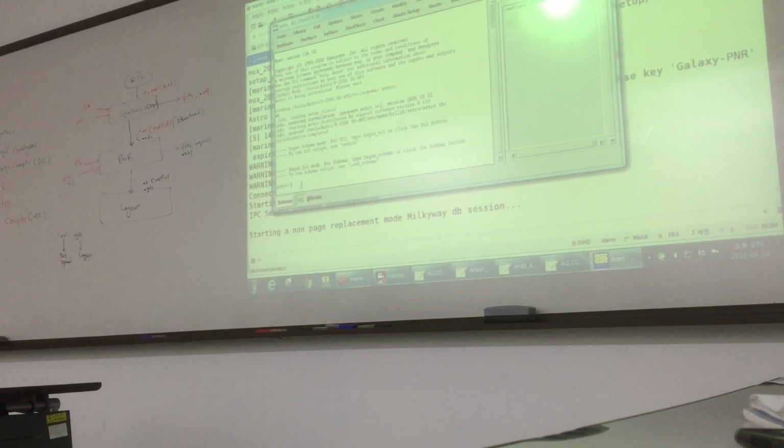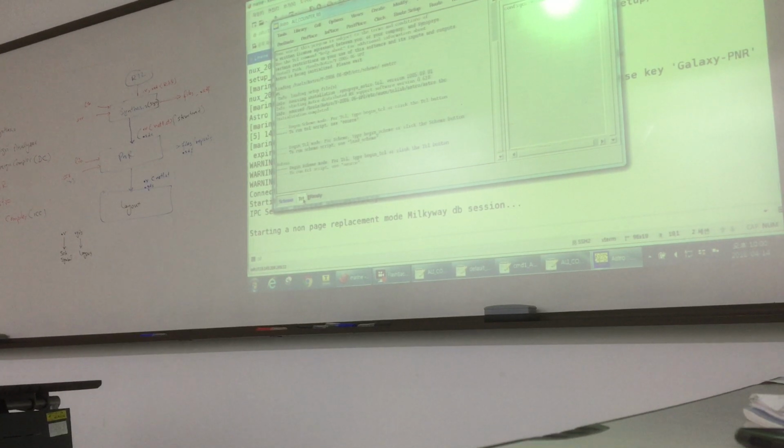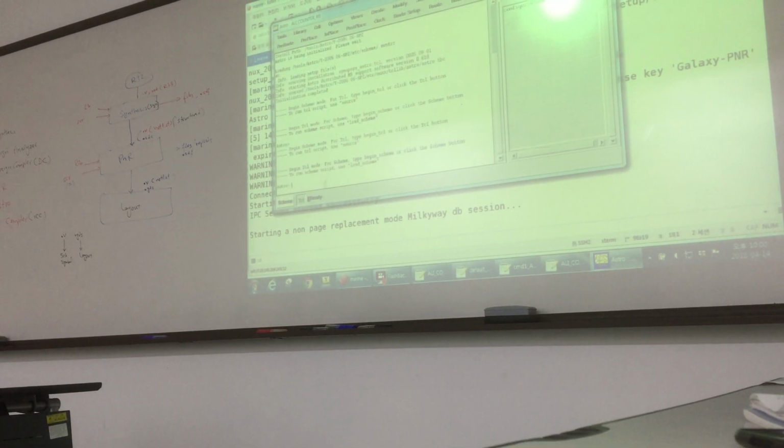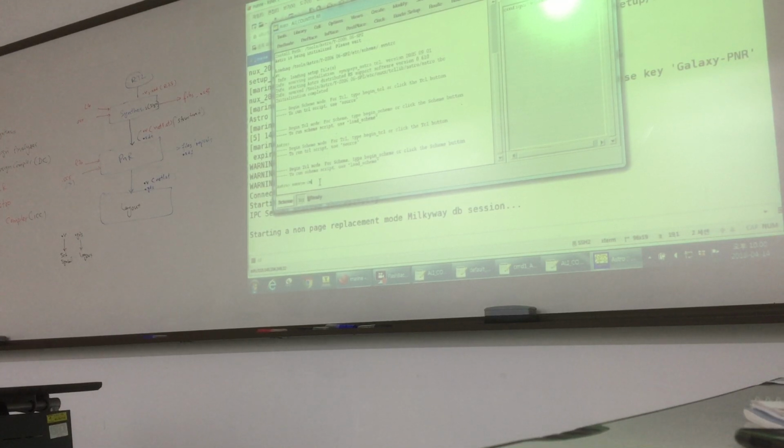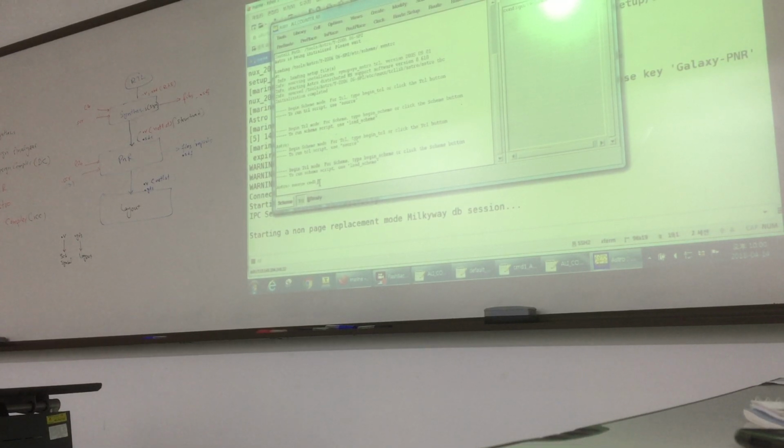You are keying TCL ready. So here you just write the scripts. For example, you write source. You run your first script first: CMD1 underscore counter underscore R0 dot SCR.